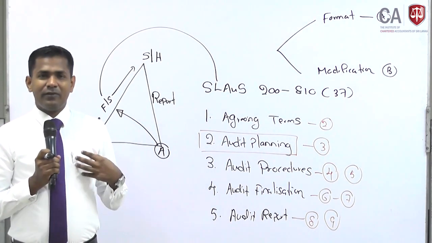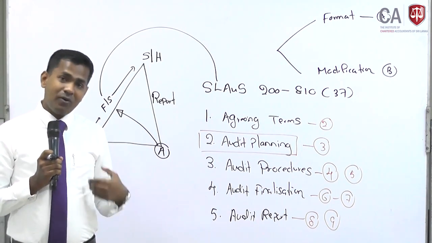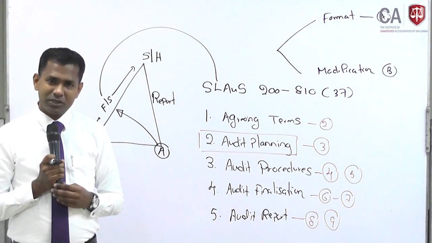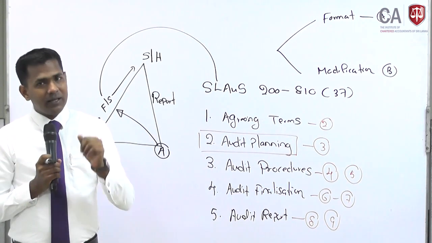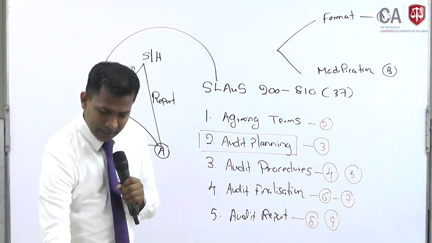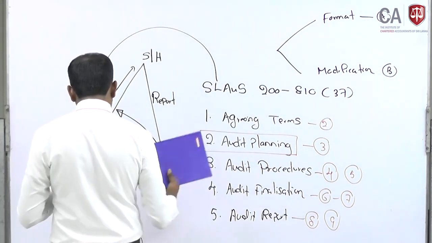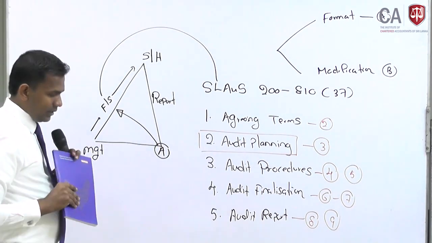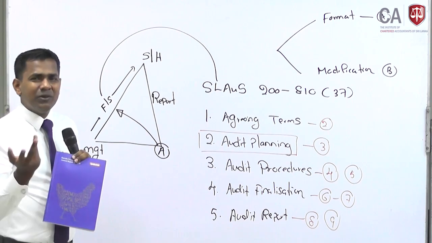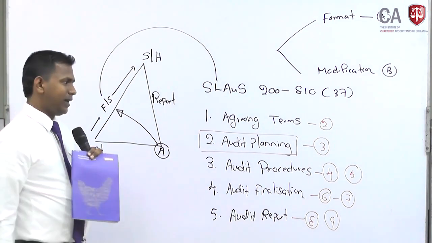So let's say I'm a partner of an audit firm, I can't issue the audit report as I want. There is a format given by the auditing standard which is issued by CA Sri Lanka. That format only we are going to discuss today. Before discussing the format, I just brought one hard copy to show you. Now, I will tell you in a practical scenario, then you will understand. I assume that you don't know anything about auditing, so on that basis I am explaining.